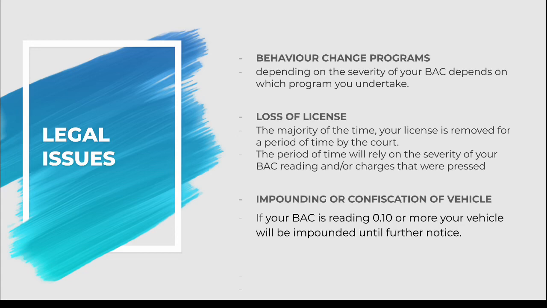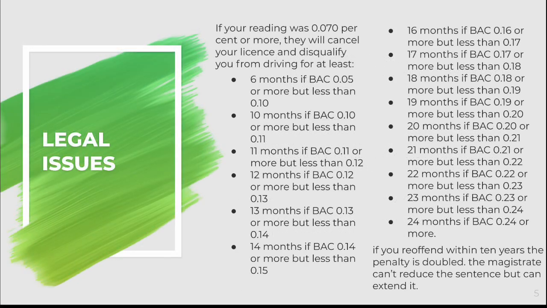On the off chance that you got an infringement for drink driving and you are more than 26 years of age, completely authorized, and your BAC is under 0.07, the base permit wiping out is additionally 3 months. Impounding or confiscating your vehicle. If your BAC is reading 0.10 or more, your vehicle will be impounded until further notice. Punishment according to the BAC.